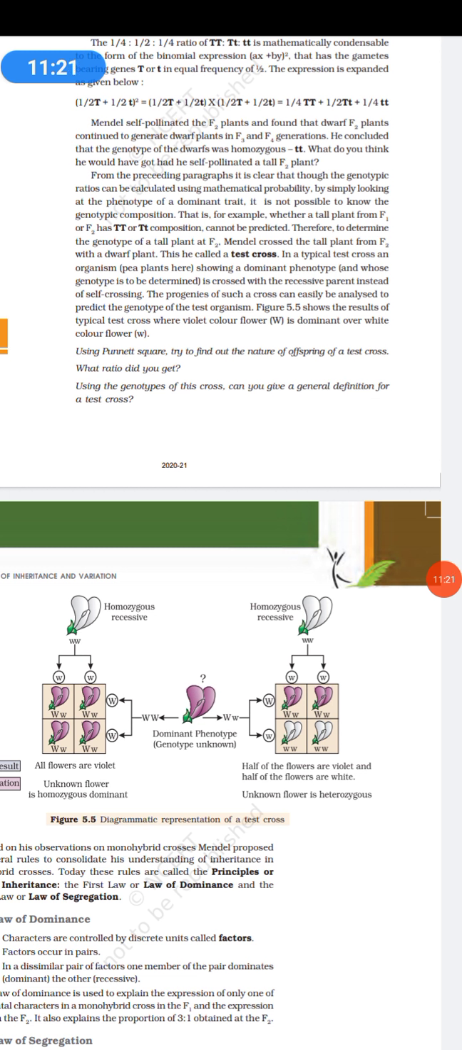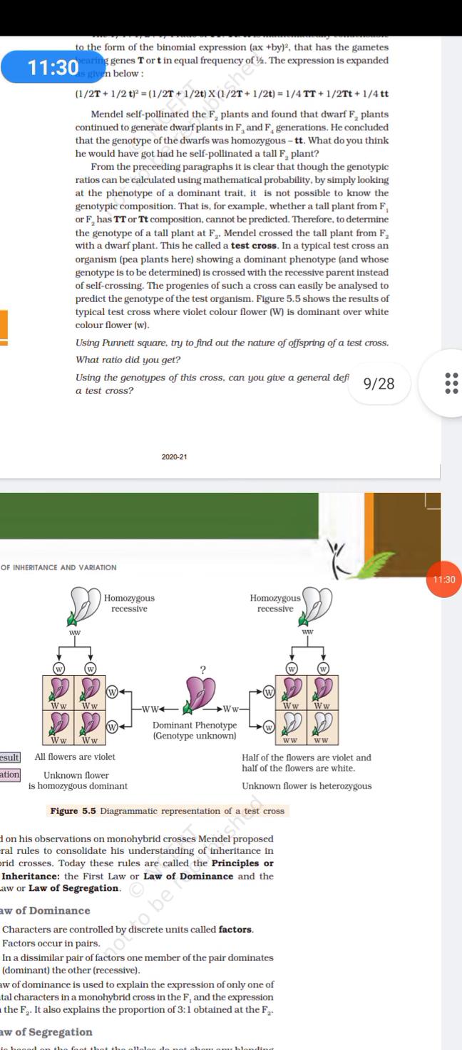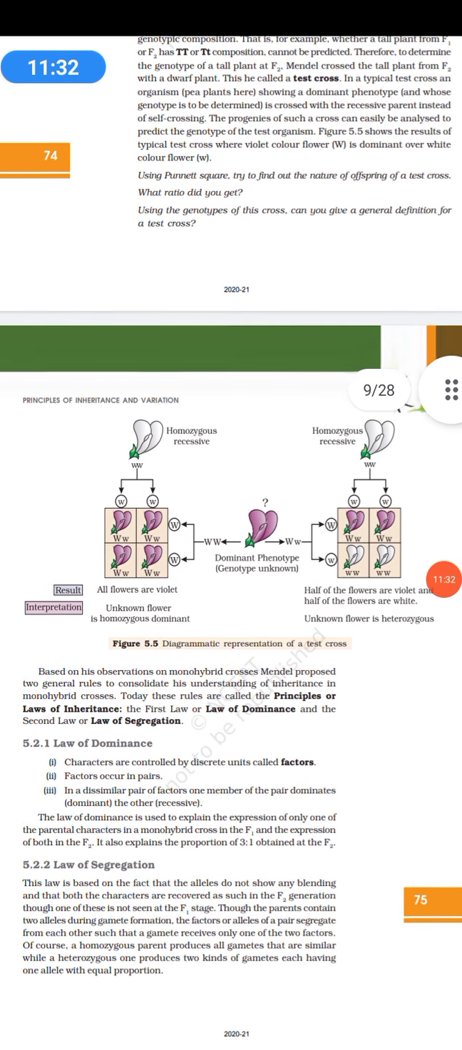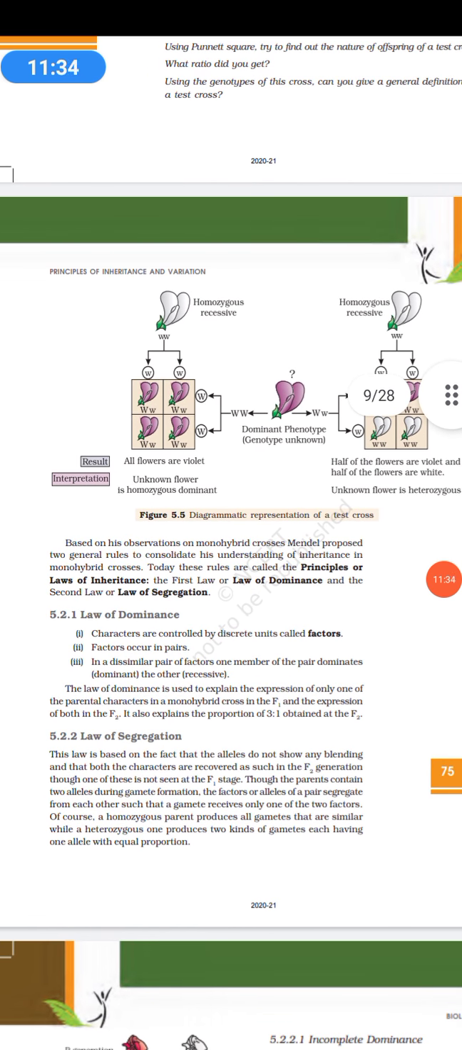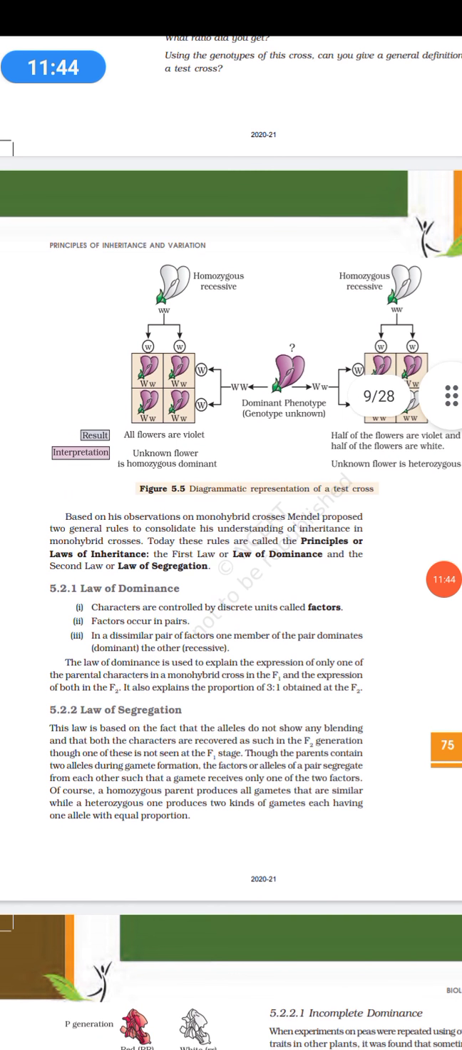To determine the genotype of the F2 progeny, Mendel crossed a tall plant with a dwarf plant, and this is known as a test cross. Based on this, Mendel gave a few principles of the law of inheritance.